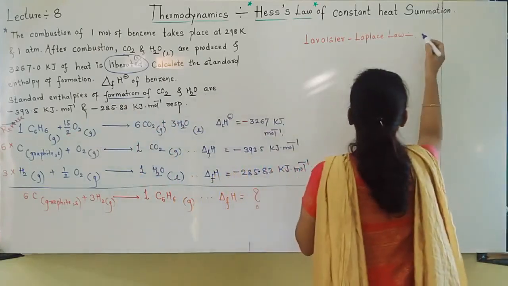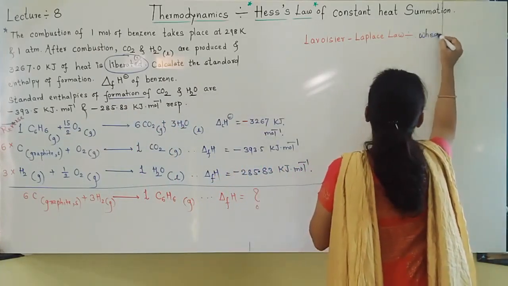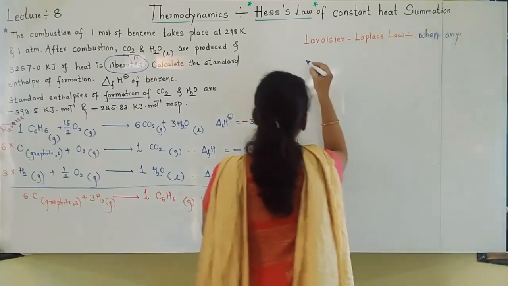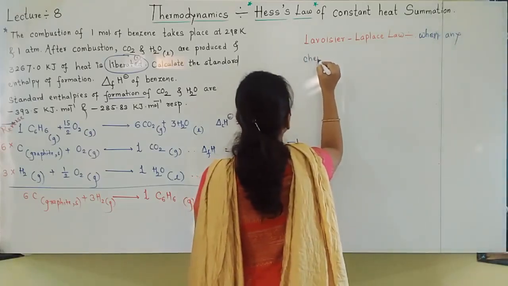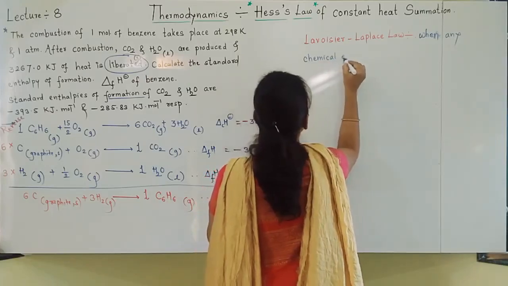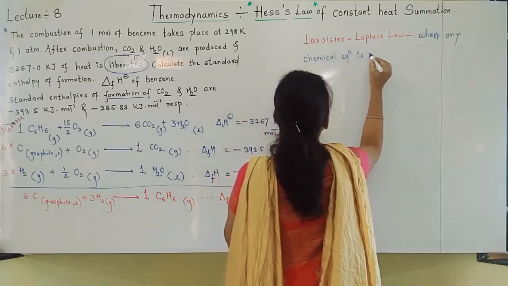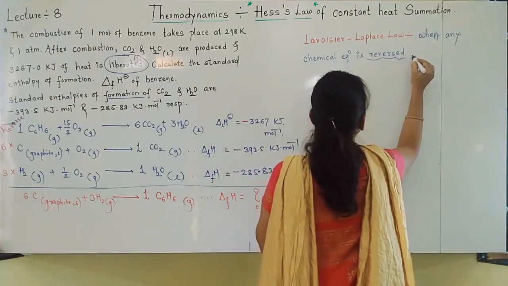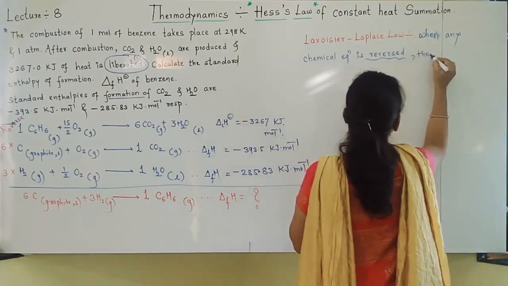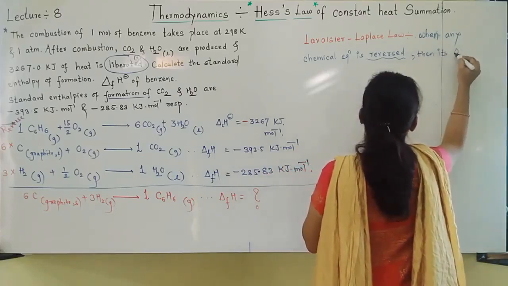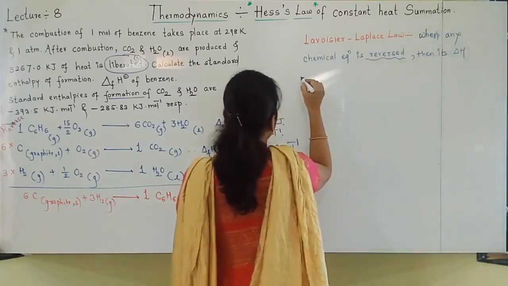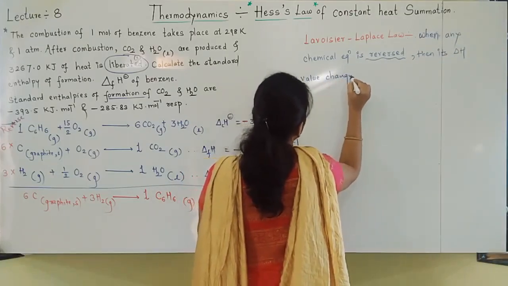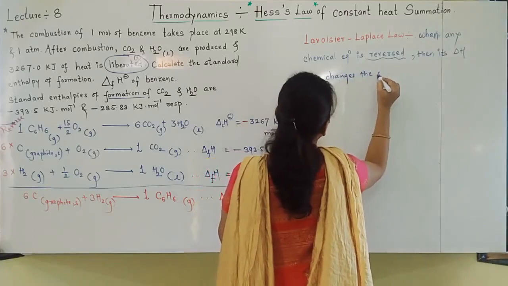What is the Lavoisier and Laplace law? When any chemical equation is reversed, then its delta H value changes the sign.